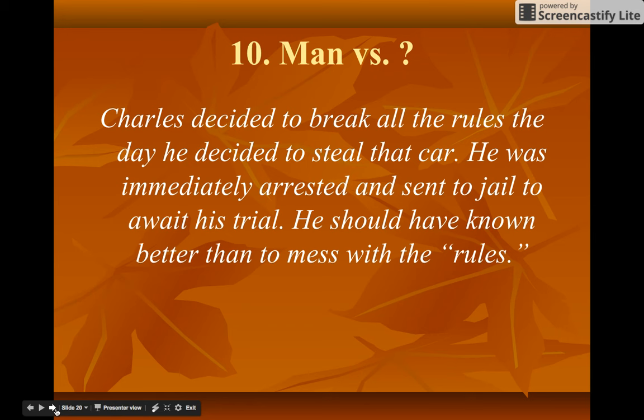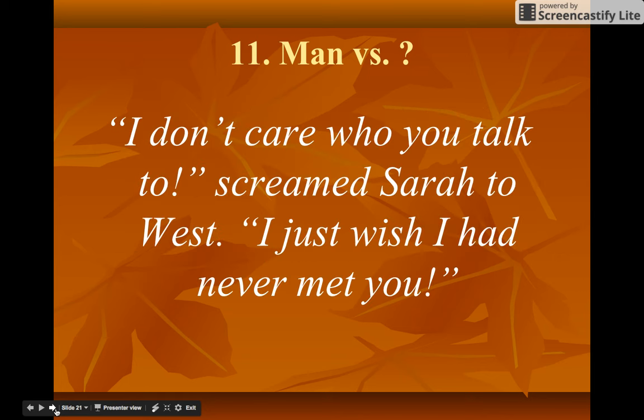All right, number 10, man versus. Charles decided to break all the rules the day he decided to steal that car. He was immediately arrested and sent to jail to await his trial. He should have known better than to mess with the rules. All right, key things here is rules, breaking the law. So what would this be? Man versus society.